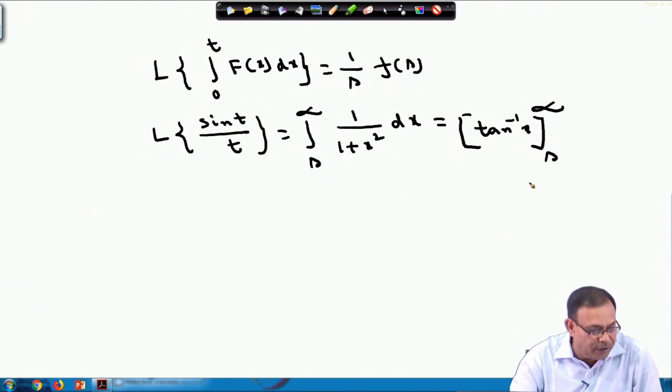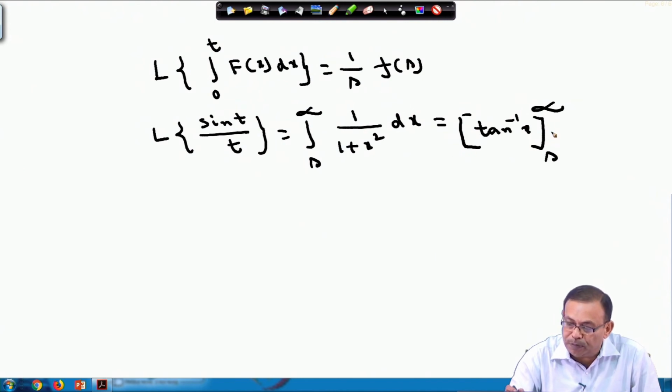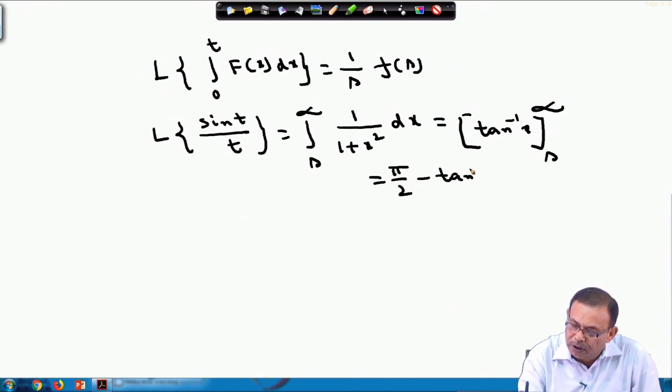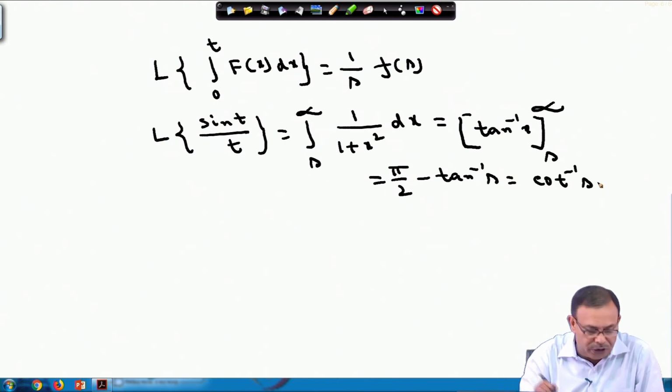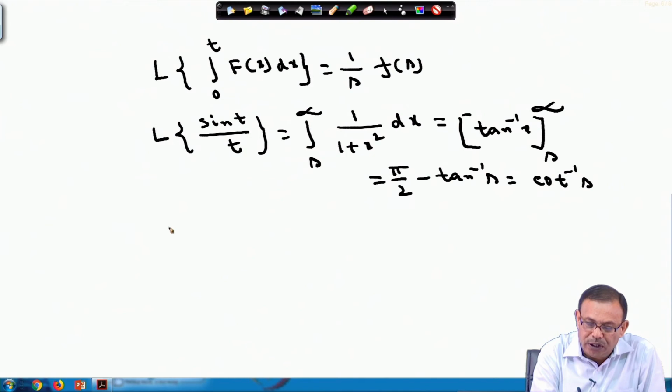Once I am writing tan inverse s from s to infinity, this will become pi by 2 tan inverse infinity, this is pi by 2 minus tan inverse x. So this becomes pi by 2 minus tan inverse s, which is nothing but cot inverse x.